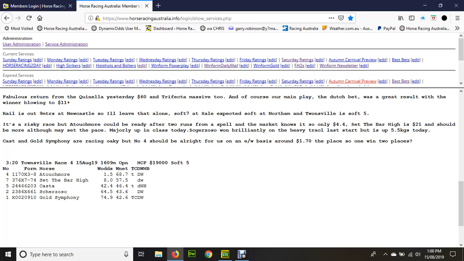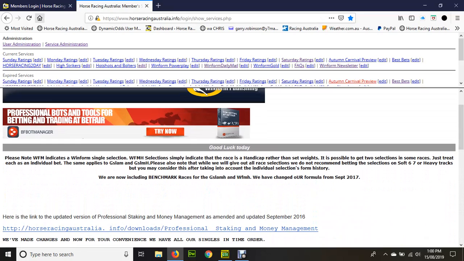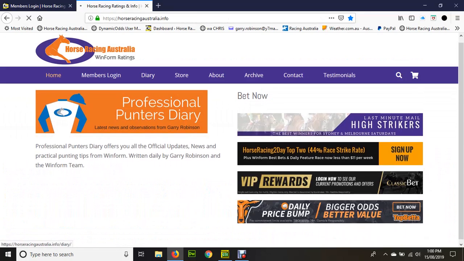In this particular case, we thought a touch more might have been a reasonable each-way bet at Townsville, mainly because that was one of the only tracks with a decent going today. Anyway, other than that, we can go back to our home here.